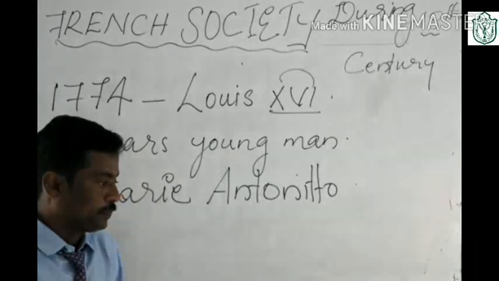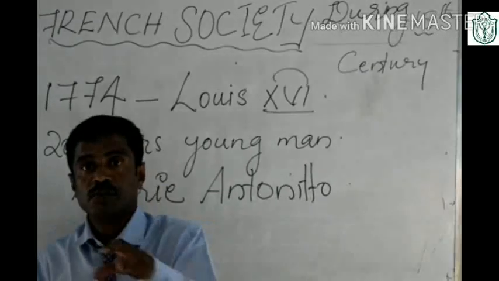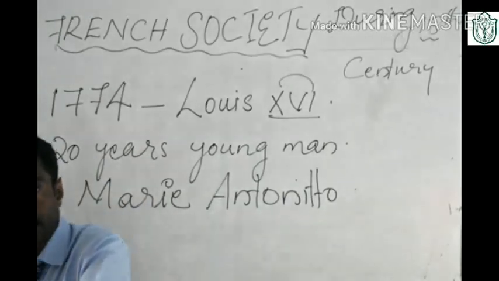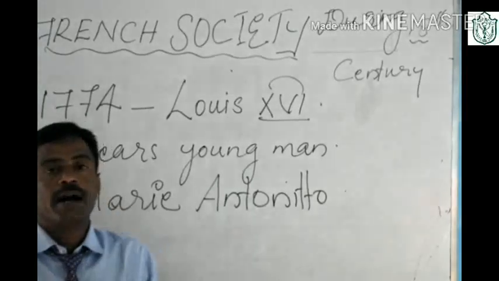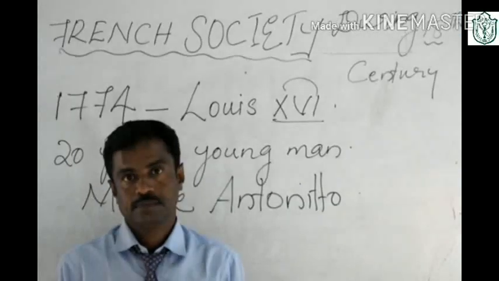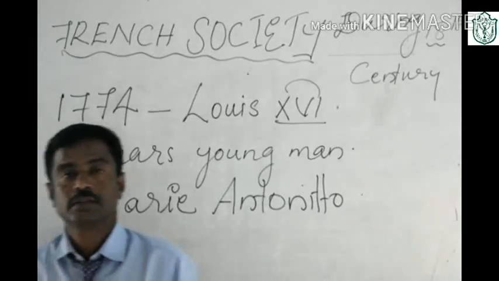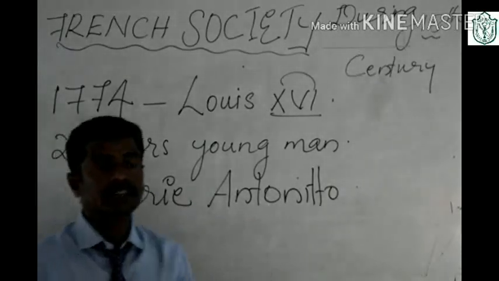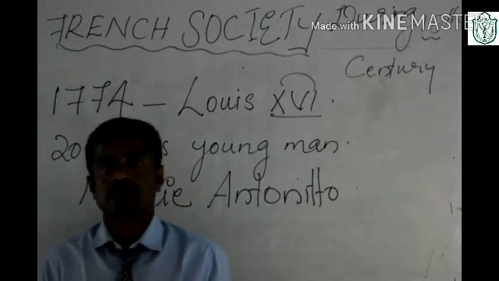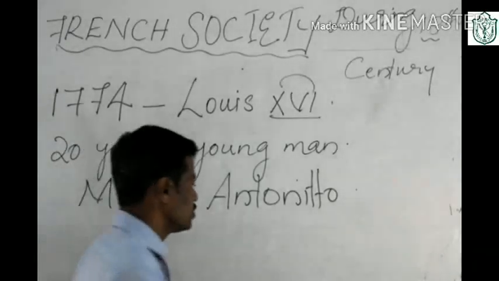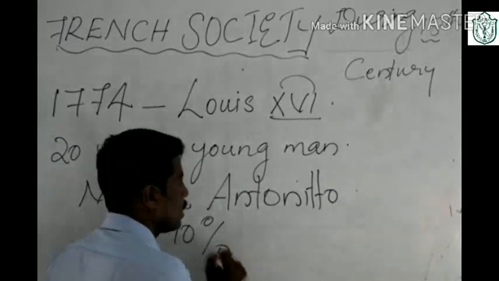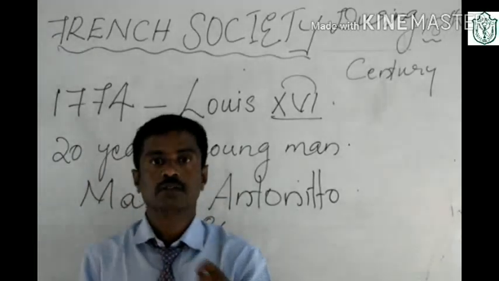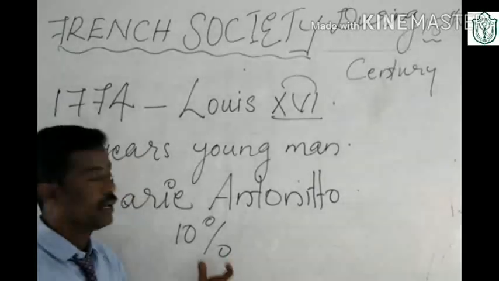This time, again the French state borrowed some money from the money lenders, the private men. The situation was understood by the money lenders. They increased the interest on the money up to 10%. If you are taking 100 rupees from the money lenders, you have to pay 10 rupees as interest.